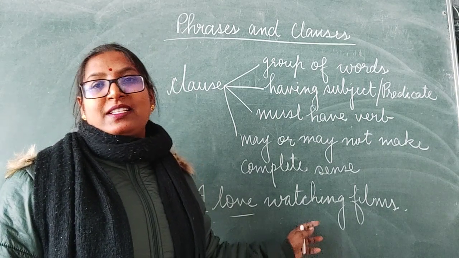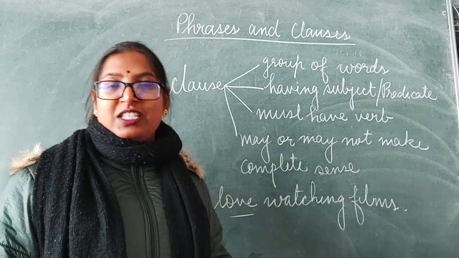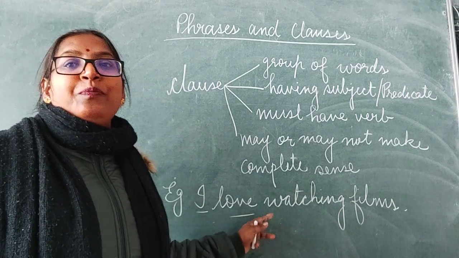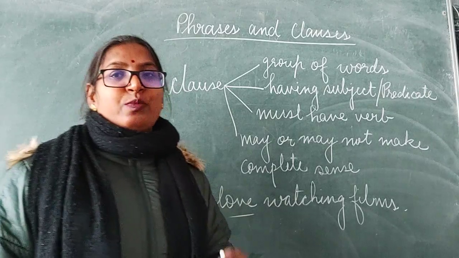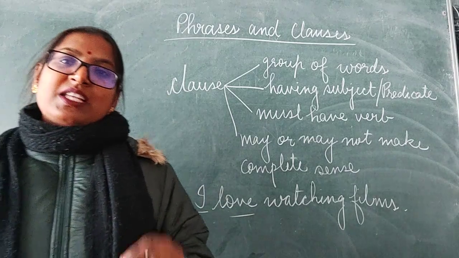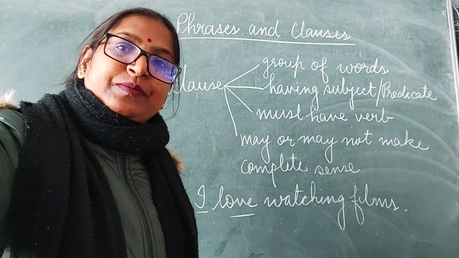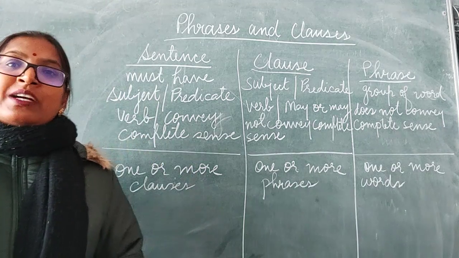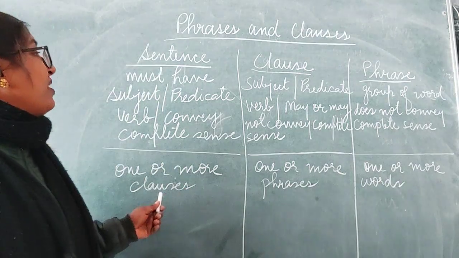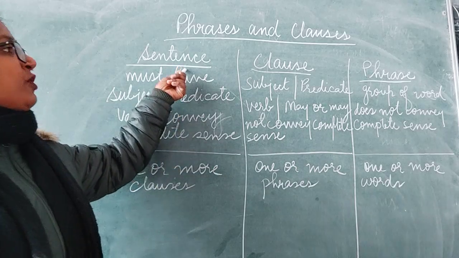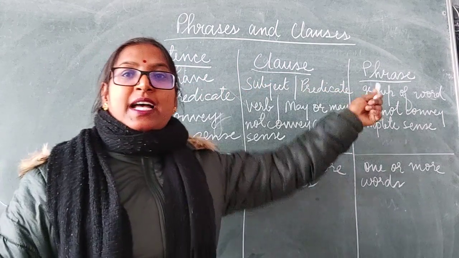Simple sentences are made up of one clause. Now look at the table given on the board, dear children, to understand the difference between sentence, clause and phrase.